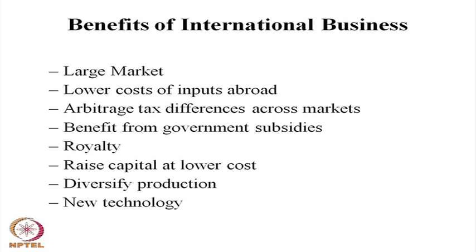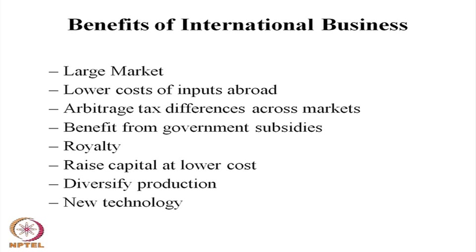Then different developing countries at present allow foreign direct investment by giving different kinds of benefits: government subsidy, lower taxation, cheap power sources, raw material sources, large market, and tax deductions on royalty payments. These are the ways of attracting foreign direct investment into a domestic economy.